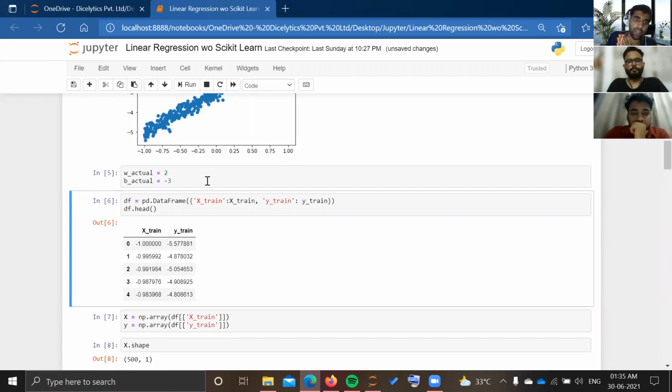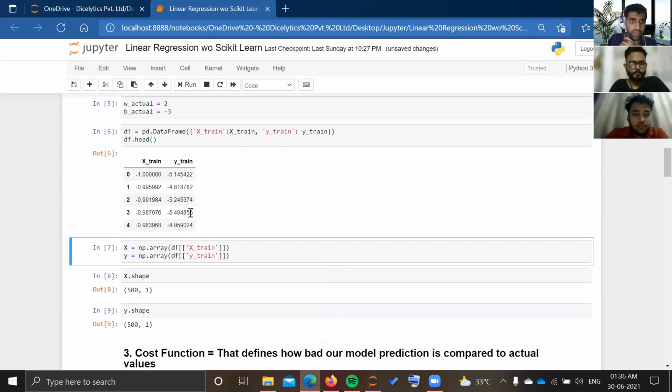After that, I have made a data frame for my x train values and y train values. For making this data frame, I have imported Pandas. Pandas is just like the Microsoft Excel of Python. As you can see here, we can make a data frame just like Microsoft Excel, in which we use sheets. So I have made a data frame for my x train and y train values.